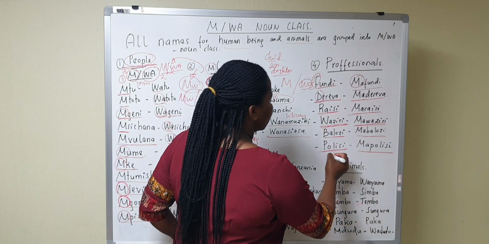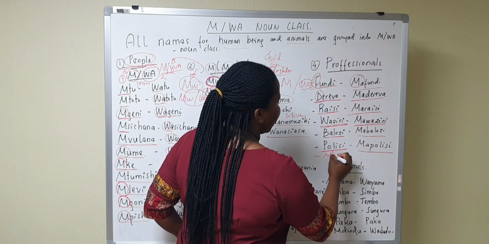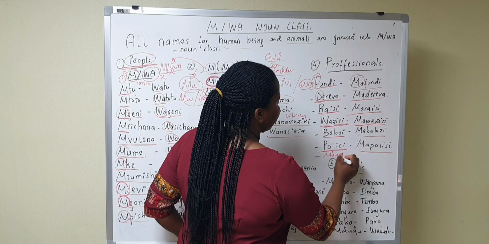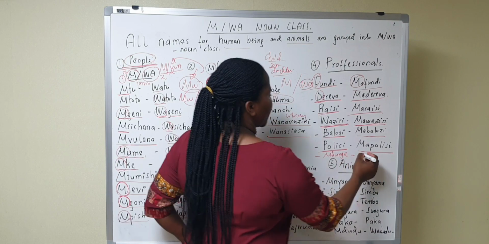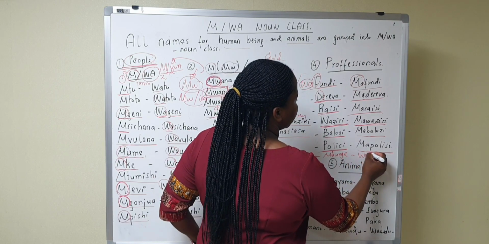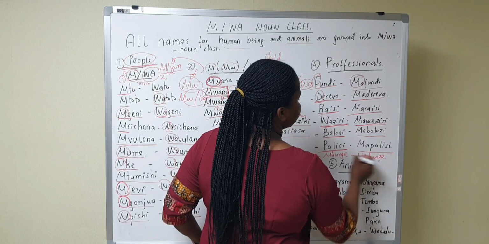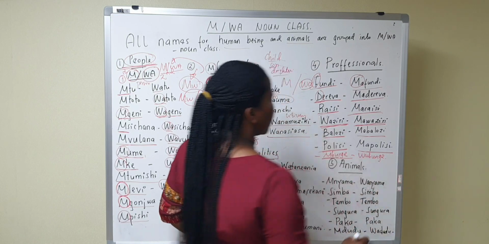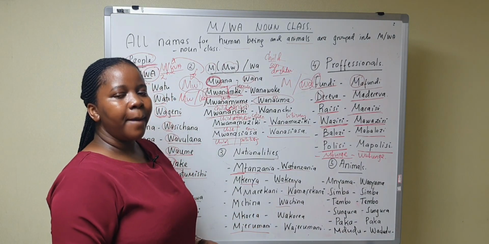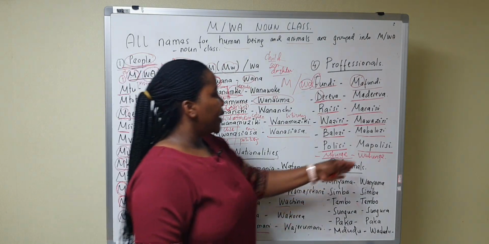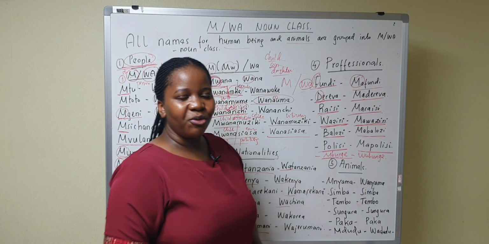So we can say also another example, mbunge, wabunge. Mbunge is a member of parliament. We call them mbunge. And wabunge, members of parliament.